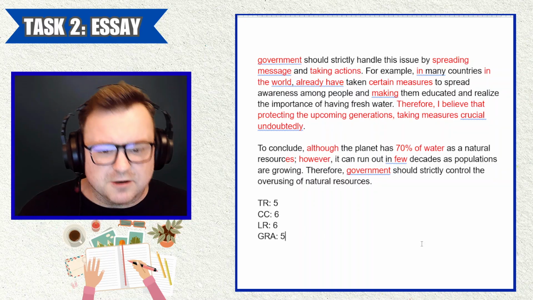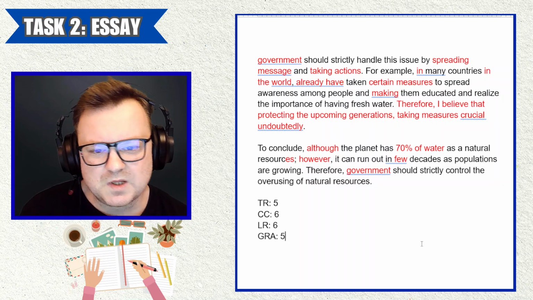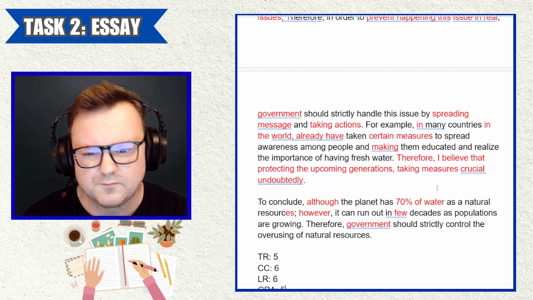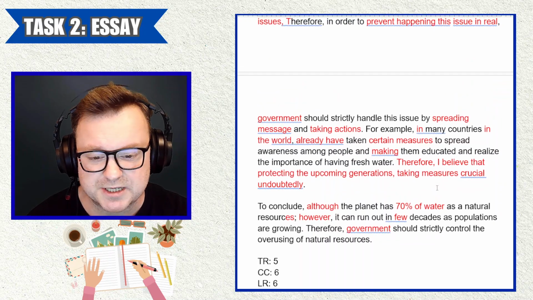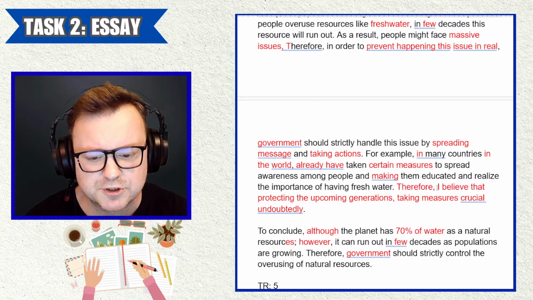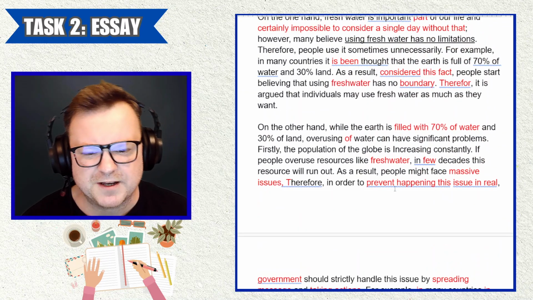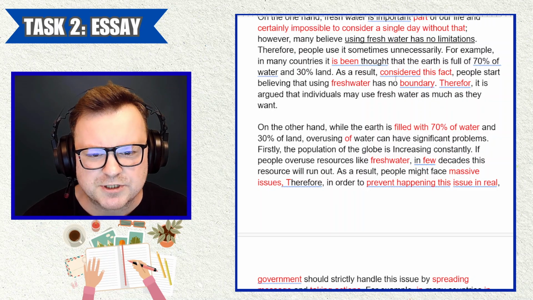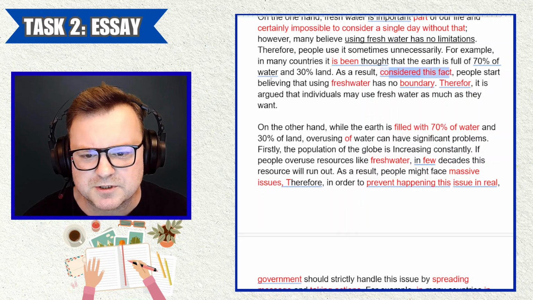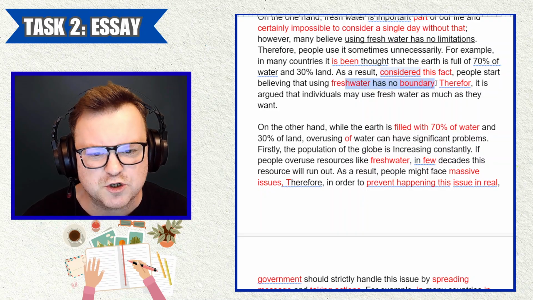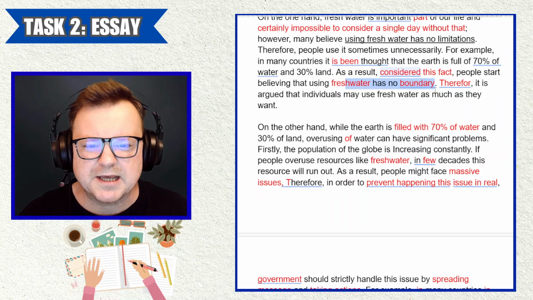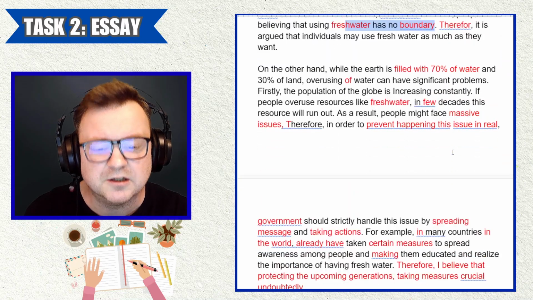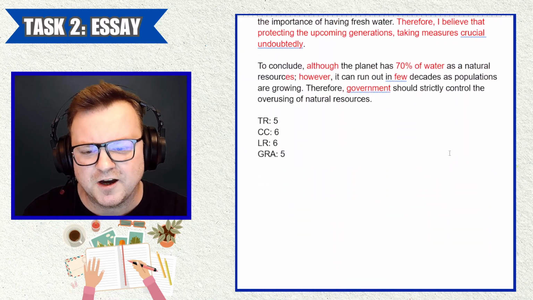Just too many mistakes. There are mistakes everywhere. Some mistakes in punctuation. So many mistakes with articles, so many mistakes with singular nouns versus plural nouns, so many mistakes that make the reader have to read twice. "As a result, considered this fact, people start believing that using fresh water has no boundary." So there are many cases where the grammar just really creates confusion in the reader. And for that reason, I'm awarding a 5 for this.